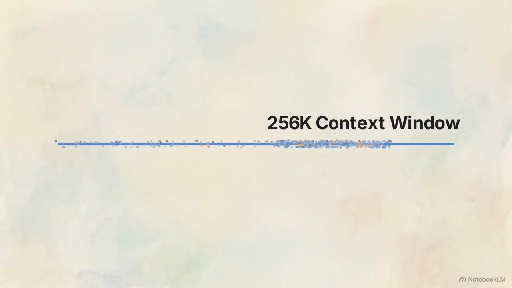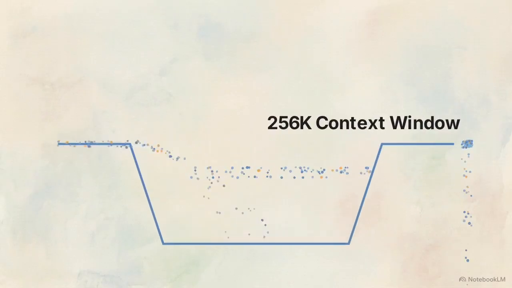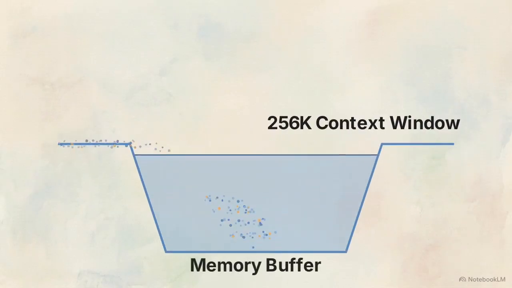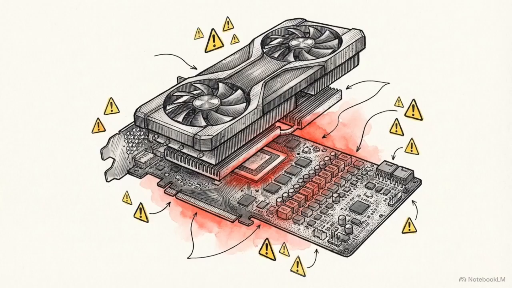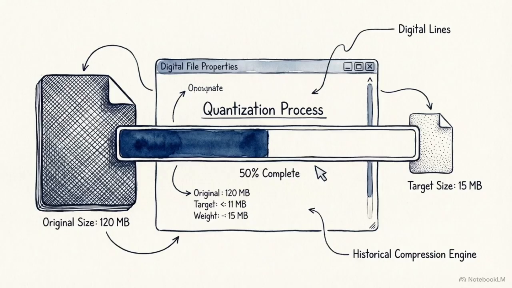Gemma 4 supports an expanded context window of 256,000 tokens. Processing that volume of continuous data requires runtimes specifically built for deep memory buffering. Attempting to load 250,000 tokens into active memory will instantly overwhelm standard consumer VRAM limits. The raw data must be compressed.